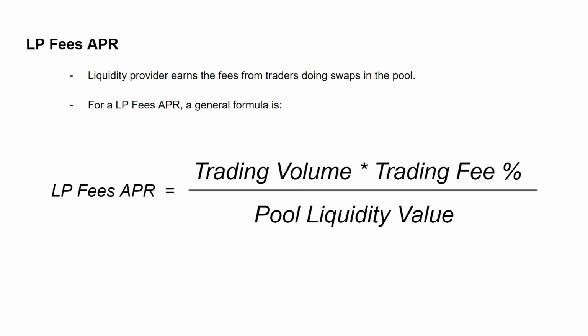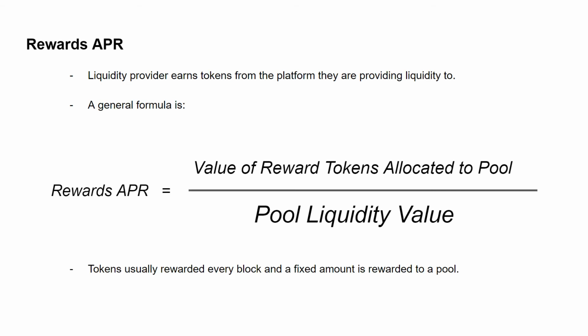I've verified this calculation on Curve, PancakeSwap, and Trader Joe pools. Just keep in mind that all platforms calculate this number slightly differently. For example, instead of using the 24-hour trading volume, they may use the 7-day trading volume and extrapolate to a year. Alright, the next APR to talk about is the rewards APR.